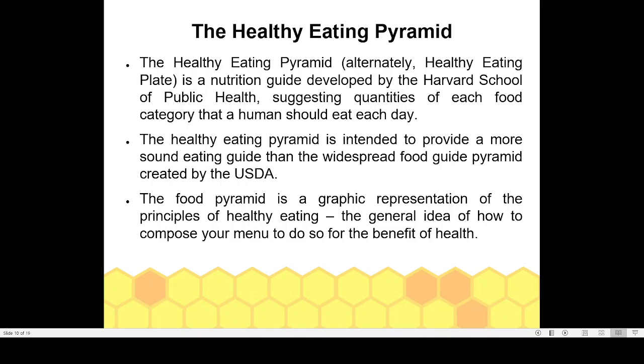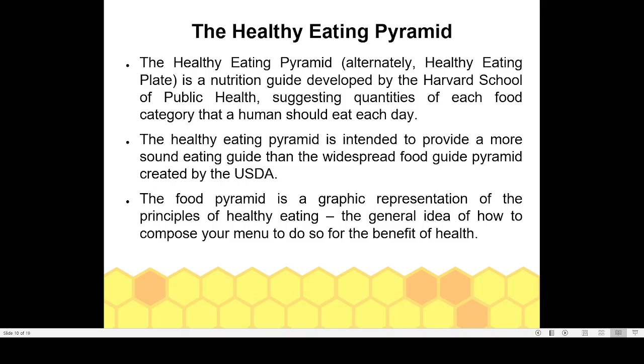So the food pyramid is a graphic representation of the principle of healthy eating. It gives you a rough idea of how to compose your menu: what kind of food items you should take daily, how much cereal, how much milk, how many eggs. That gives the public a simple idea of what kind of food substances they should eat, for maintaining good health.